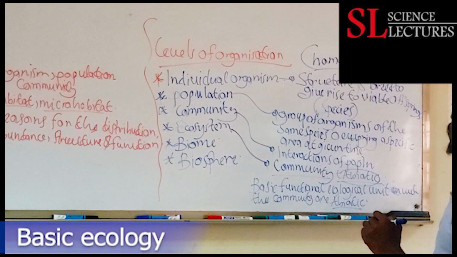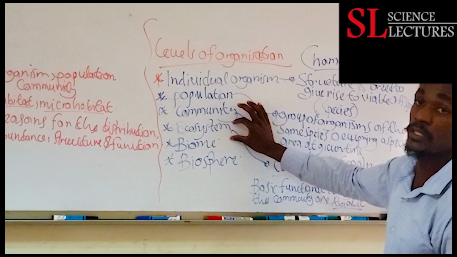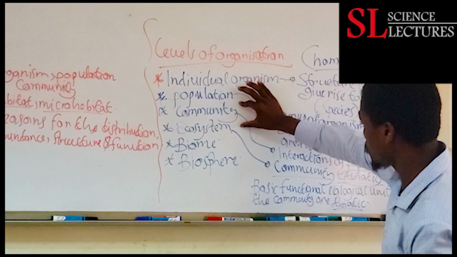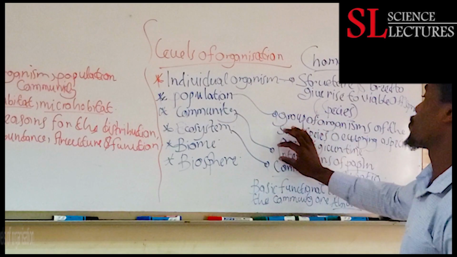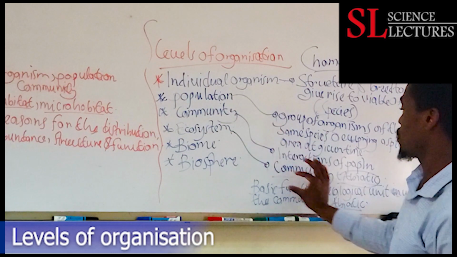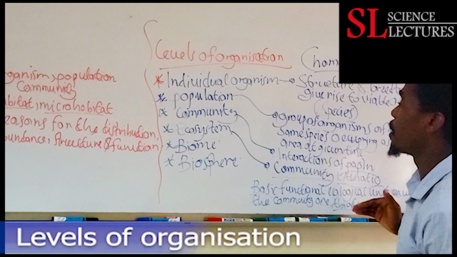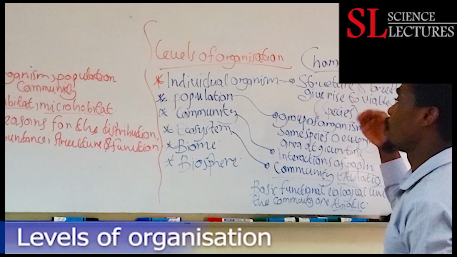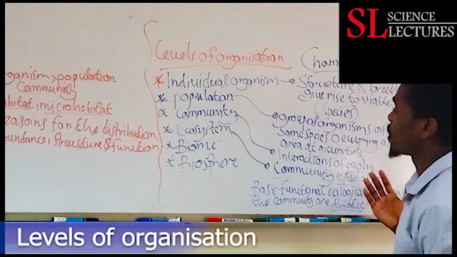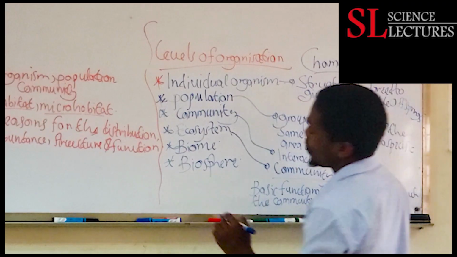In other words, the difference between a community and an ecosystem is that a community has only the biotic components, that is the populations, but an ecosystem combines the community plus the abiotic components, the ones we saw in the first lecture, the introduction, the non-living components.